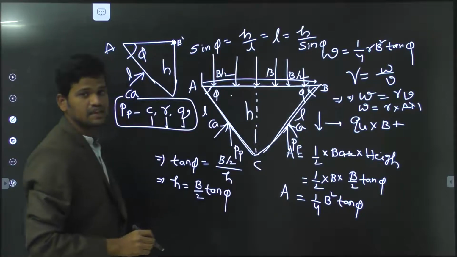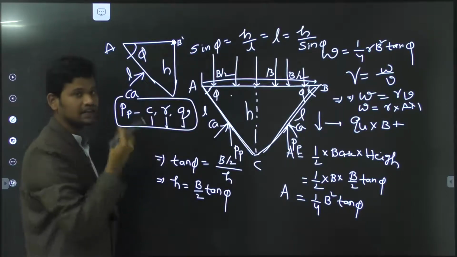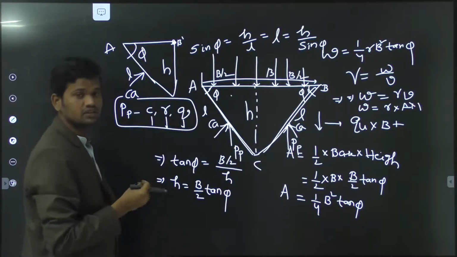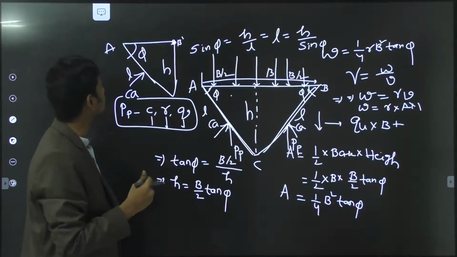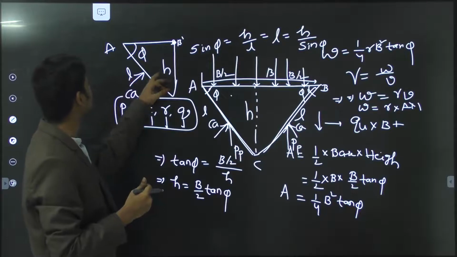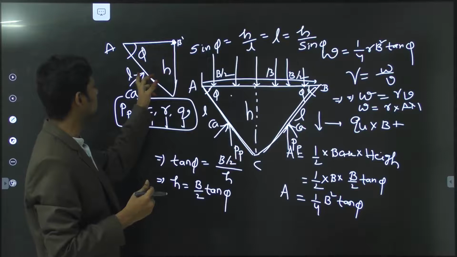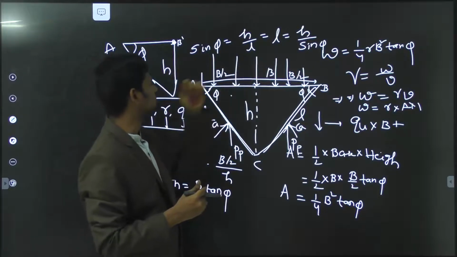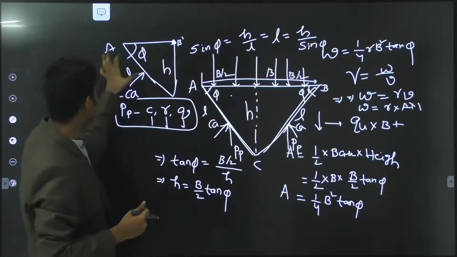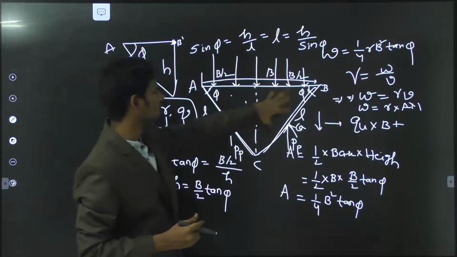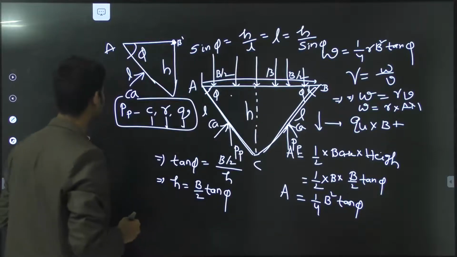From this we can calculate the length of the soil element also. Sin phi equal to H divided by the hypotenuse, so L equal to H divided by sin phi. From this we can also calculate the lengths of this portion and that portion.